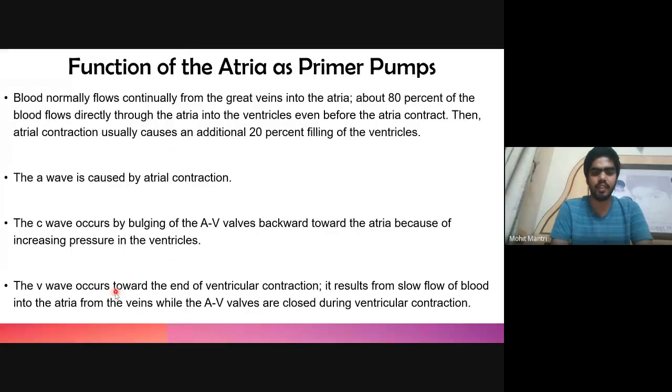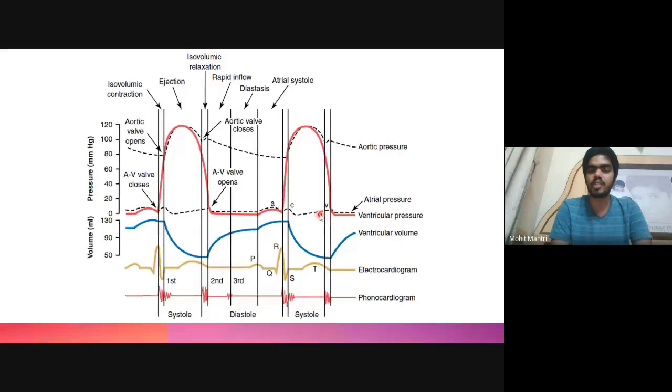And then comes the V wave, which occurs toward the end of ventricular contraction. Meanwhile, when the AV valve was closed, the blood was flowing inside the atrium and it could not pass inside the ventricle. So the atrium was being filled with the blood coming from the veins. This filling of the atrium will cause the increase in the atrial pressure, and this will form the V wave. So these are the three waves of atrial pressure: A, C, and V wave.